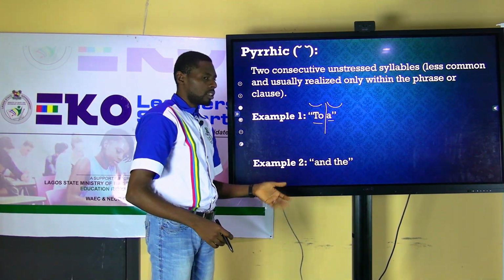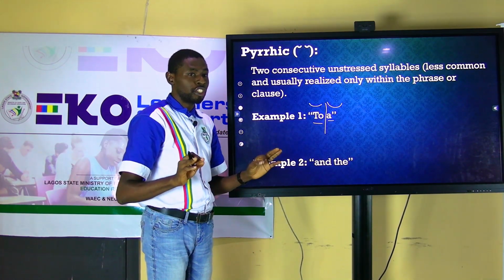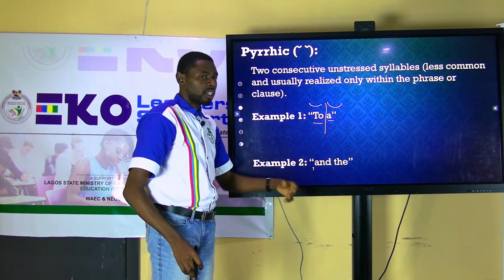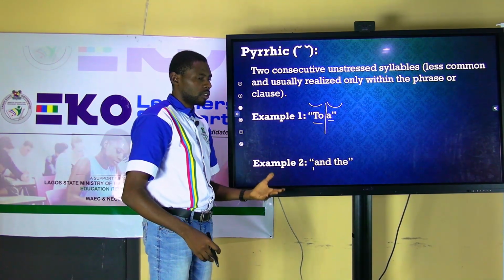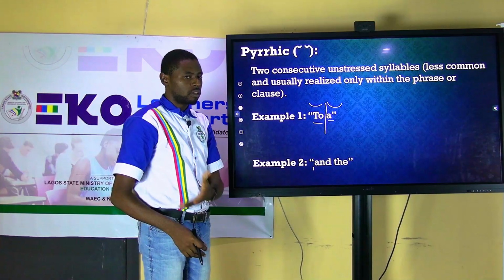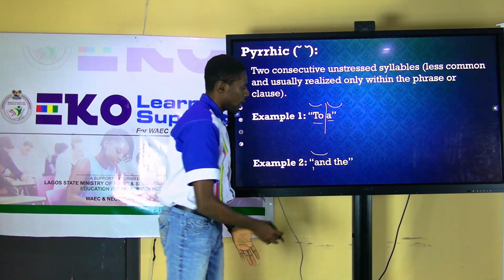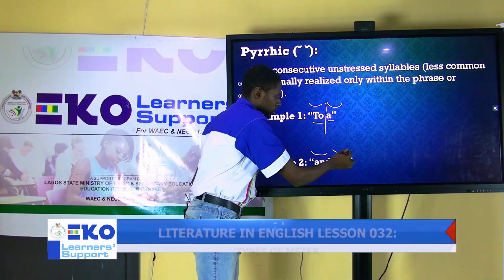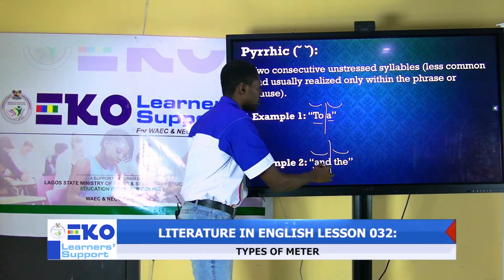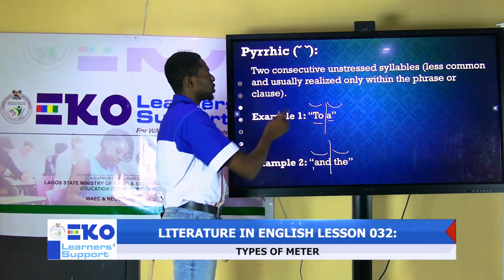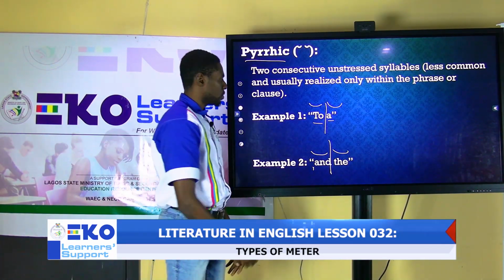Now, by the time I say and the book, you discover that I didn't exact any energy in the production of and the book. He took the shawl and the book. So, and is low and unstressed. The is low and unstressed. And this gives us a kind of meter in poetry that we call the Pyrrhic meter or the Pyrrhic foot.